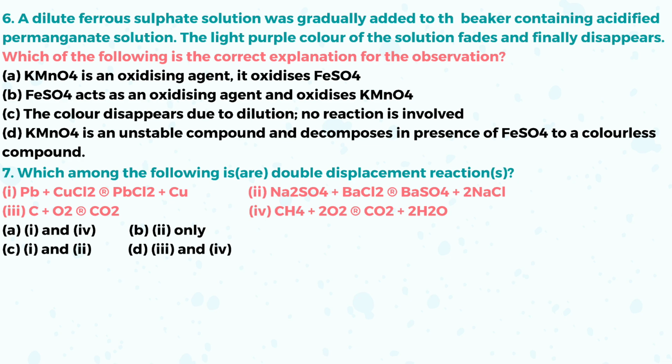Option A means 1, Pb plus copper chloride forms lead chloride plus copper. Second, sodium sulfate plus barium chloride forms barium sulfate plus sodium chloride. C, carbon plus oxygen gives carbon dioxide. D, methane plus oxygen forms carbon dioxide plus water. Which are double displacement reactions?